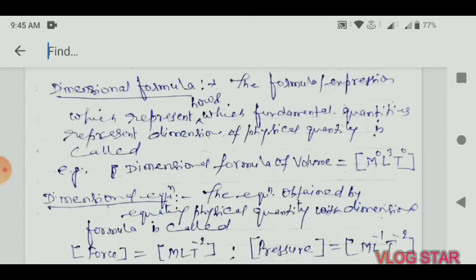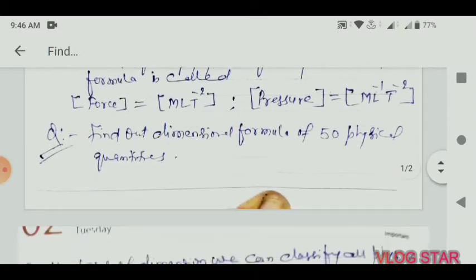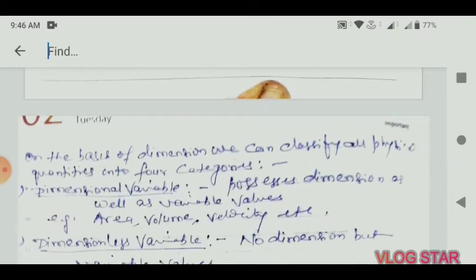Now when this formula is equated with the physical quantity, with LHS and RHS both present, then it becomes a dimensional equation.